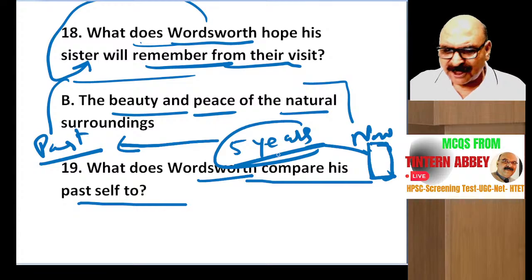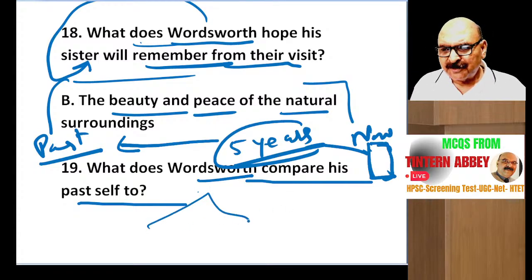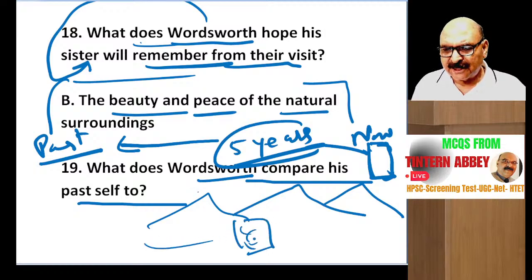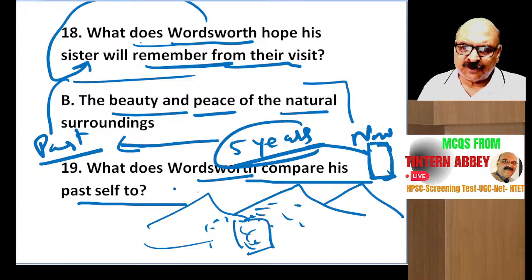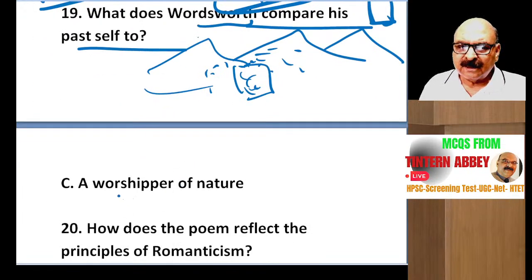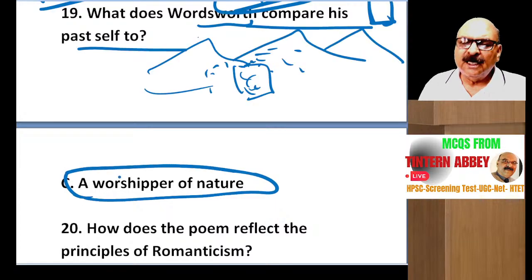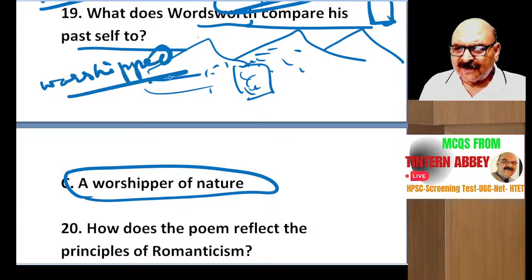This was a place just above Tintern Abbey. It means there must be some hilly area, and suppose this is the place, he must be wandering about here and there and writing this poem near Tintern Abbey, right? What does Wordsworth compare his past self to? He compares his past to a worshipper of nature. In the beginning, before 5 years, he was a worshipper of nature, a lover of nature, and after that, he was also a lover of nature.